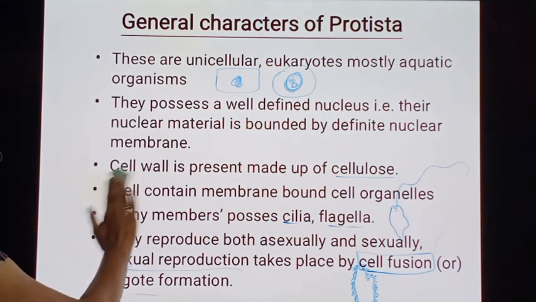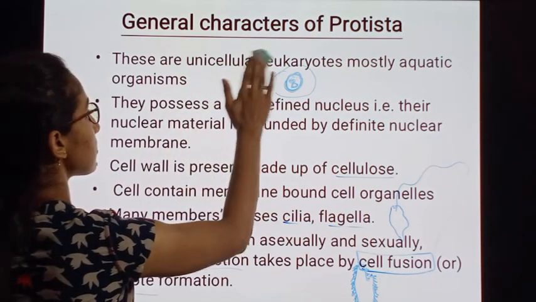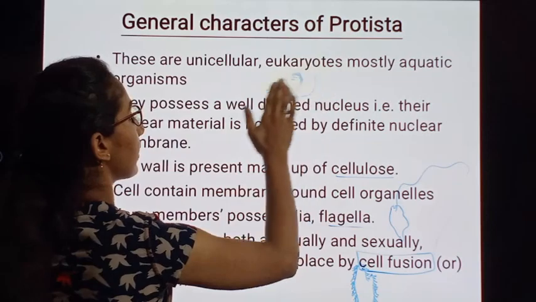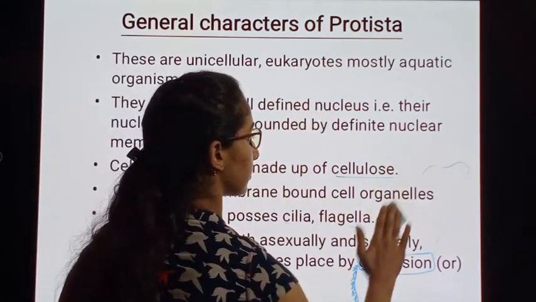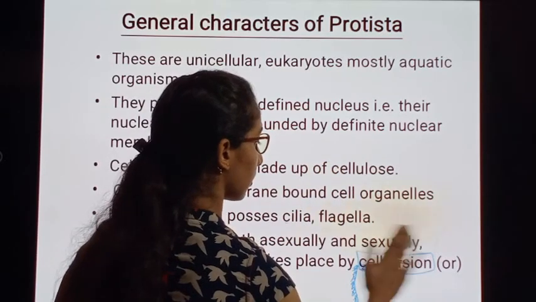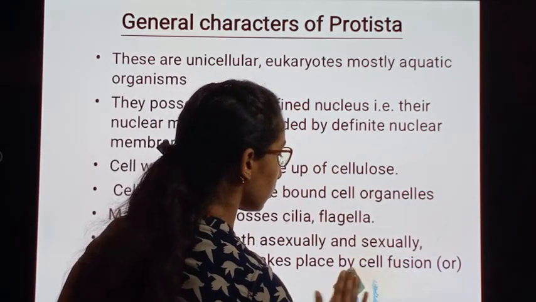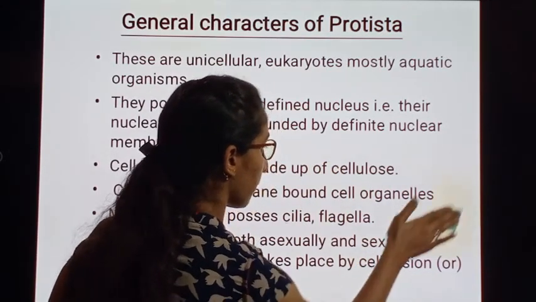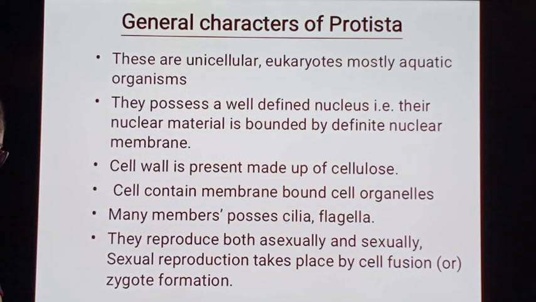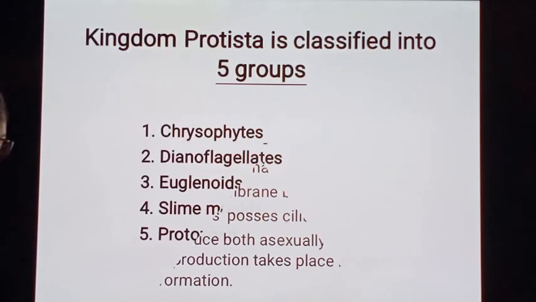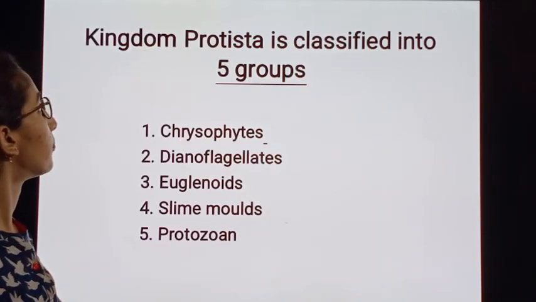But these are the main features and characteristics that can be observed in Protistans. And also they reproduce by the asexual method.